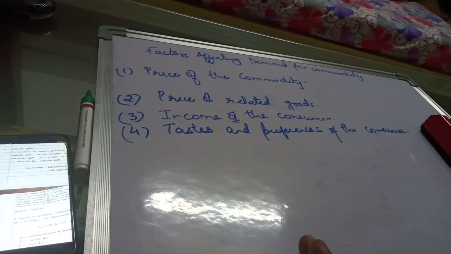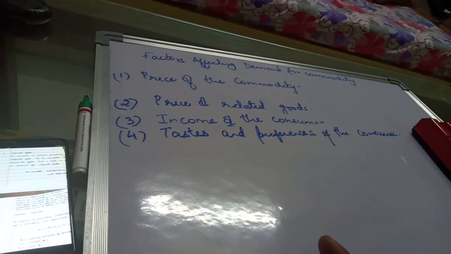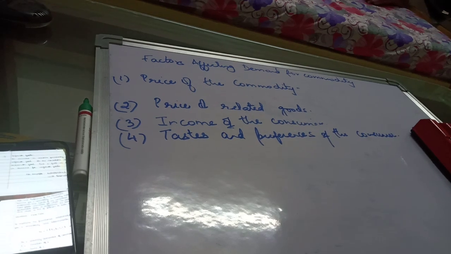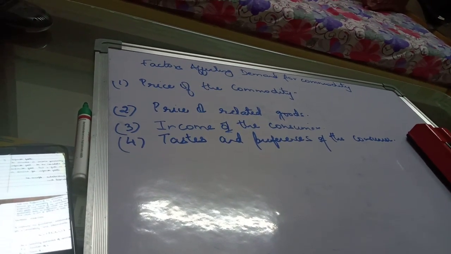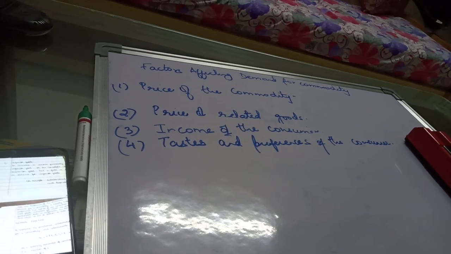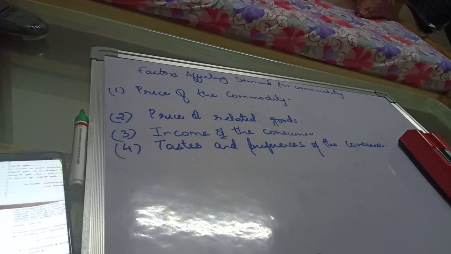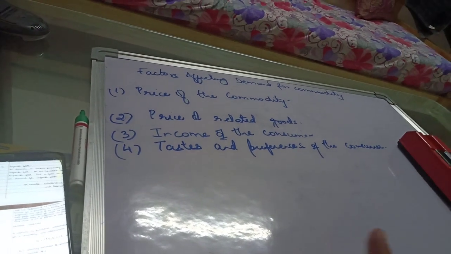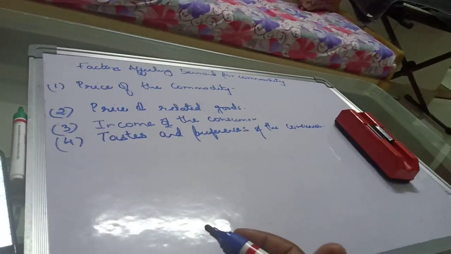If they are complementary goods, then negative relation. Income of the consumer, that also depends upon the nature of the commodity. If you are talking about normal good, income and demand will have a positive impact. If you are talking about inferior good, then income and demand will have negative relationship. Taste and preference of the consumer, if there is a favorable taste and preference, there will be more demand for the commodity, okay.